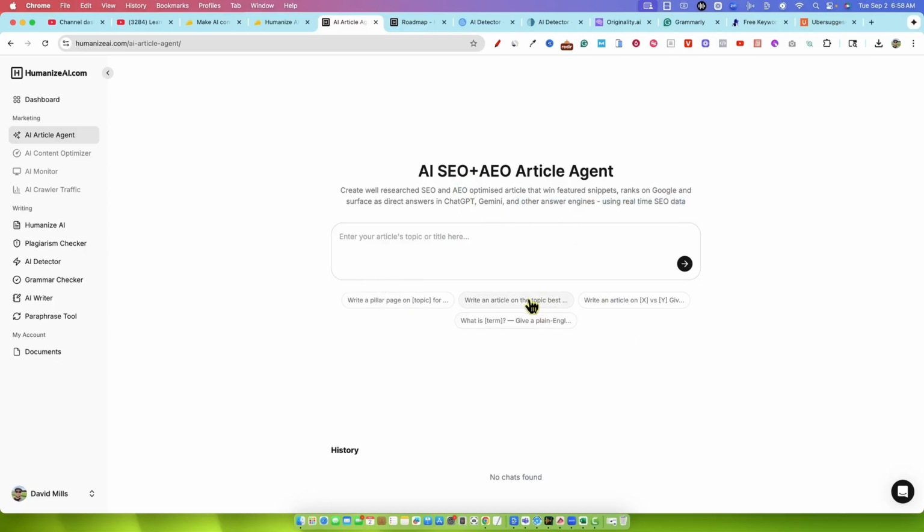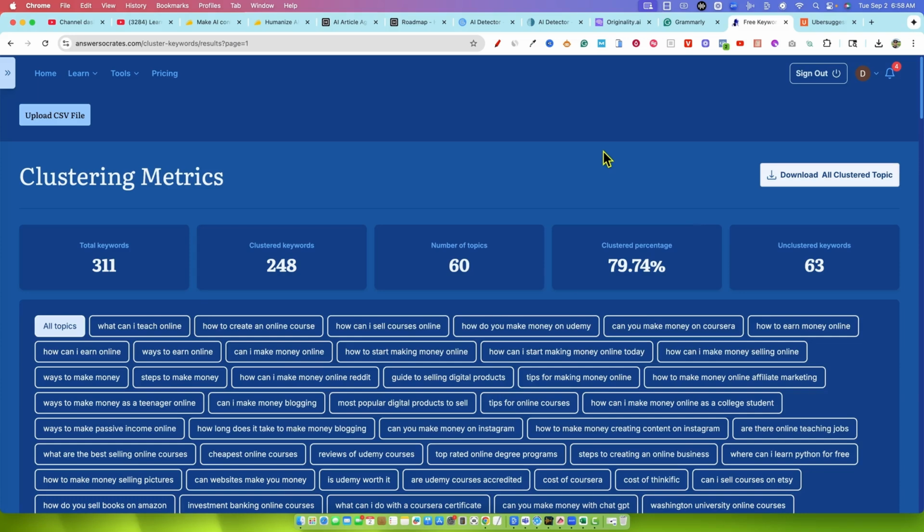So we're going to go over here. You can actually write an article on a topic. I'm going to click this button and grab a term. I already did some keyword research, and I'll show you how I did it. I've really been liking this tool right over here, Answer Socrates, because I'm able to put in my main topic and find all kinds of different keywords.